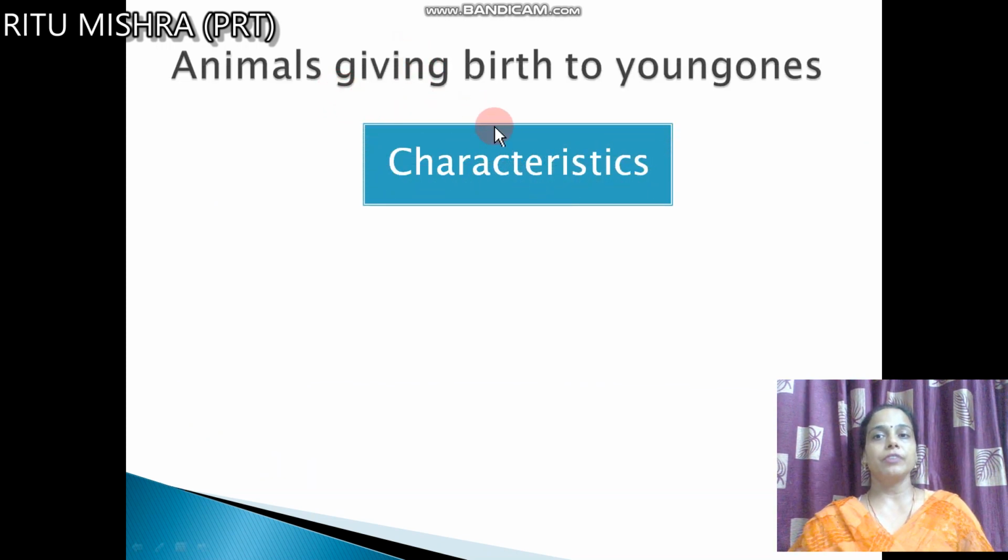The animals giving birth to young ones. Some characteristics are there that you all should know. On the basis of the characteristics, by seeing the picture, by seeing the animal, you can easily say whether it is a young-birth-giving animal or an egg-laying animal. So just see the characteristics, they're very easy. You can easily learn these characteristics.